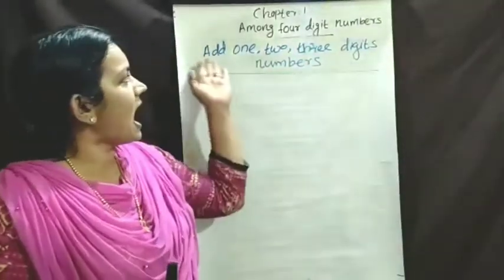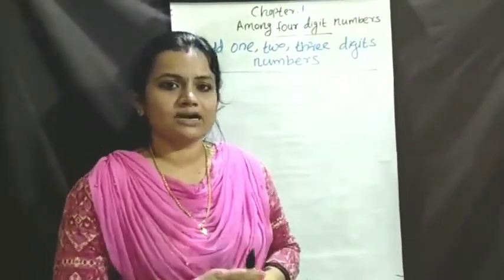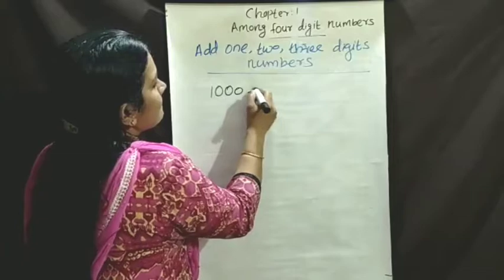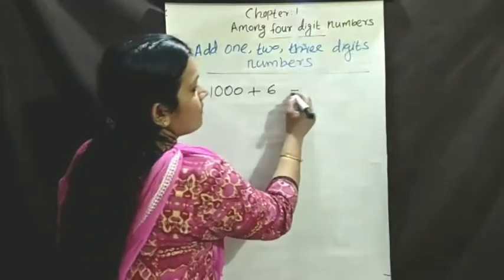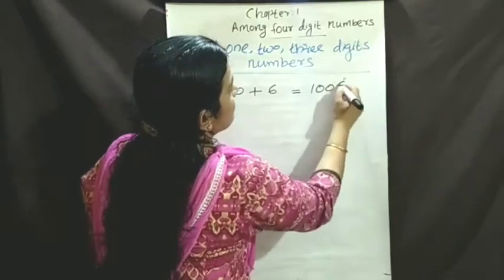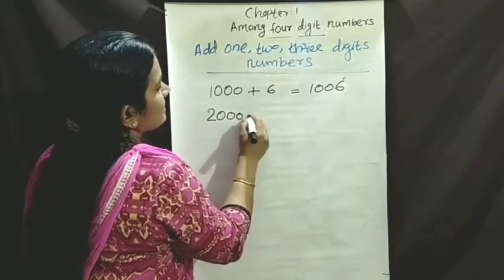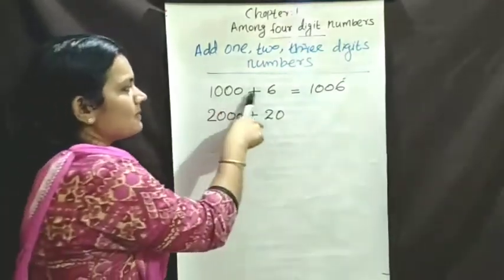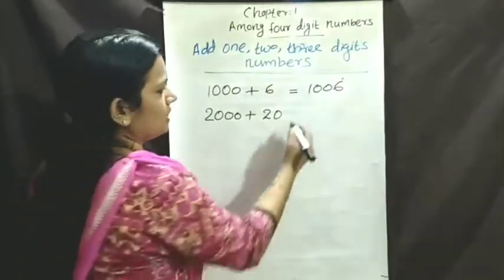So the next topic is add 1, 2, 3 digit numbers with thousands. First of all, I will write one number. 1000 plus 6. What is the next number? 1000 plus 6, 1006. Okay. Next we can write 2000 plus 20. What is 2000 plus 20? 1000 plus 6, 1006. 2000 plus 20 what? 2020. Got it?